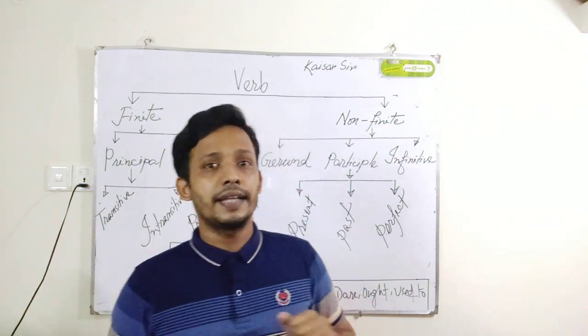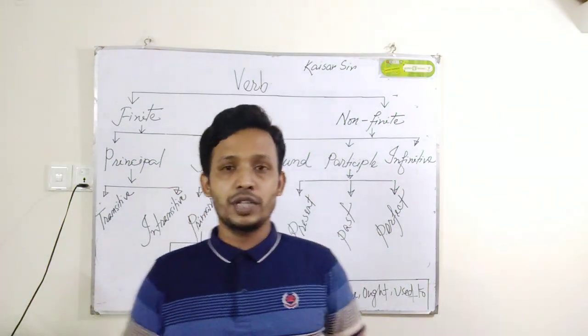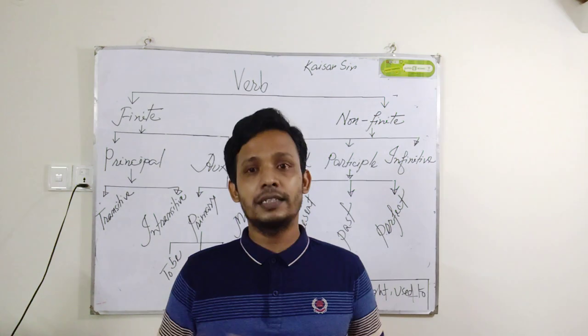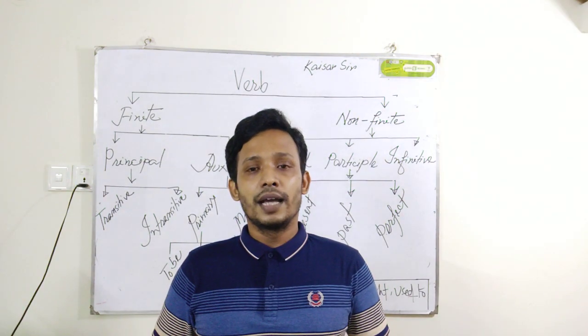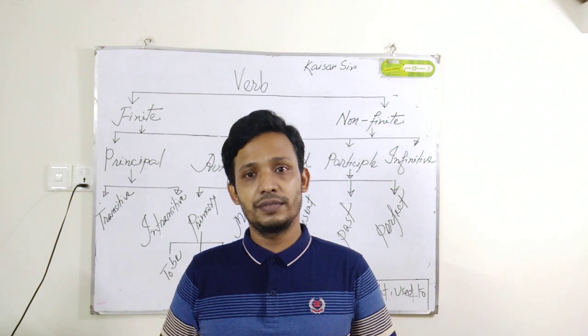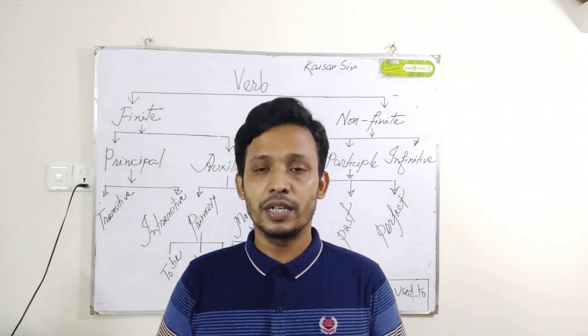Okay. Next, come to the past participle portion. If I give an example, you will be very clear about that. I have the work finished by Karim, Rohim, someone.